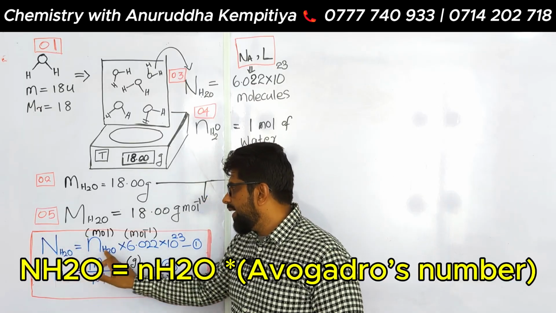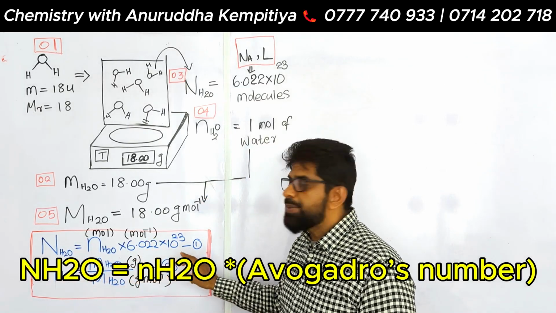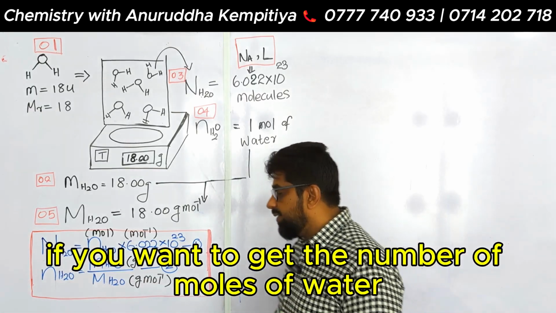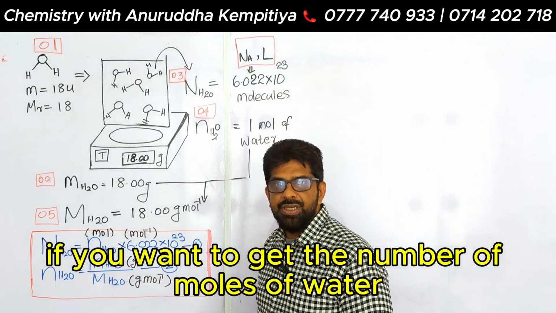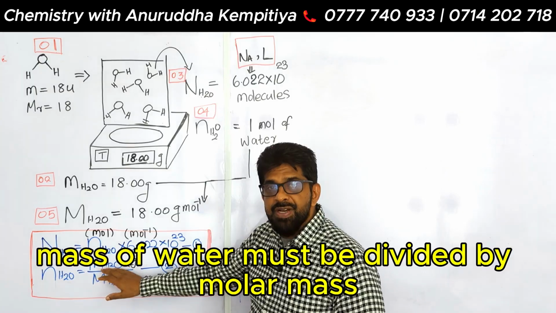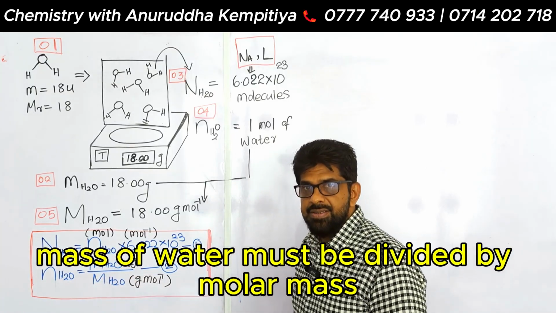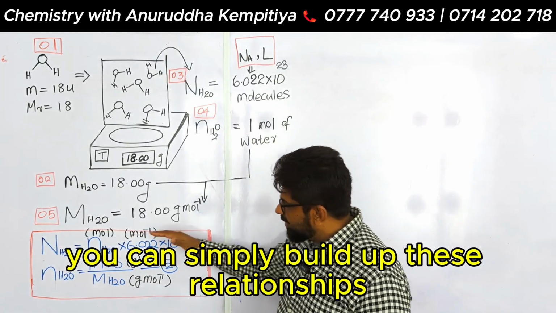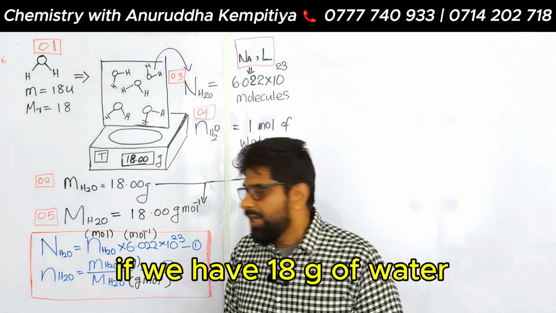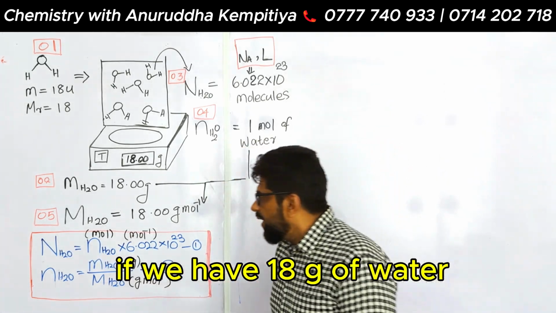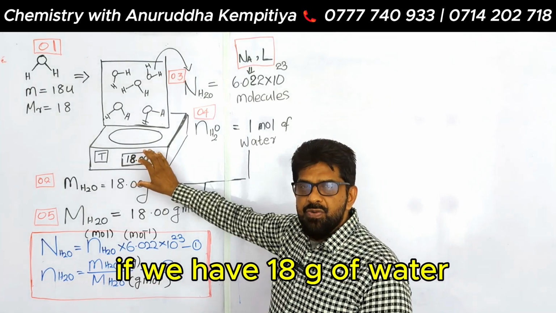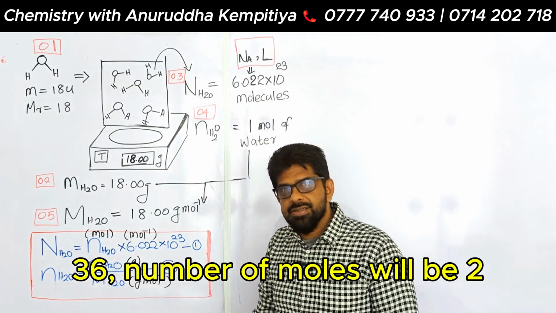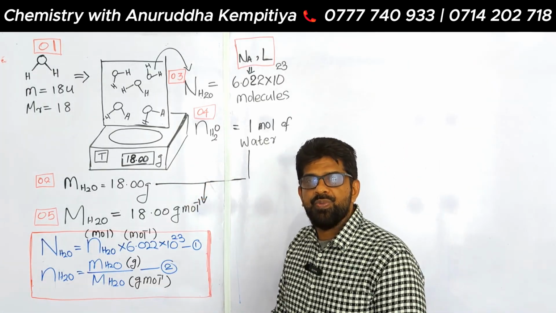N H2O equals the number of moles of water times 6.022 times 10 to the power 23. That is the first relationship. And also, if you want to get the number of moles of water, the mass of water must be divided by the molar mass. If you carefully analyze this, you can simply build up these relationships. Now we know if we have 18 grams of water, the number of moles will be 1. With 36 grams, the number of moles will be 2.